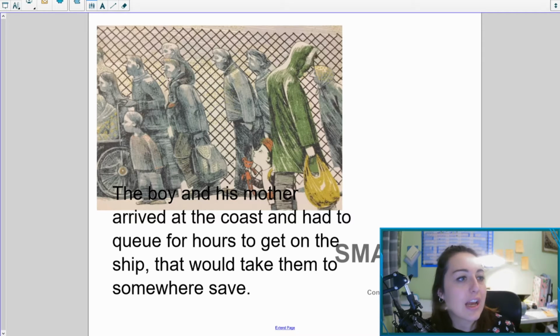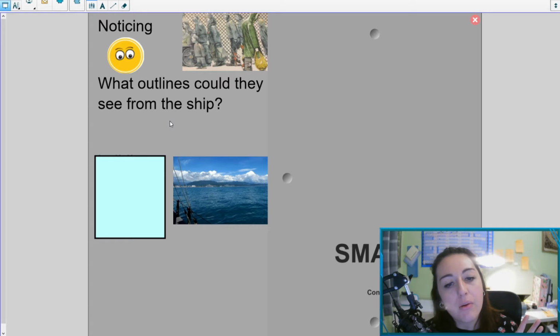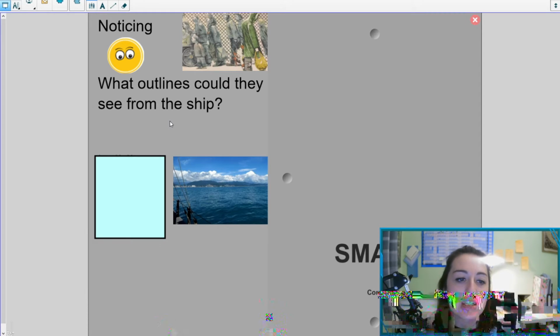Okay, so let's have a look at our initiates. So our first one today, when the boy and his mother are on the boat, we are going to think about all the things that they can notice, all the things that they can see. And they're quite far away at the beginning, but imagine you are coming into shore on a boat, and think about all the things that you might be able to see the outlines of when you are far away. So pause the video, and in your first box today, jot those things down for me.